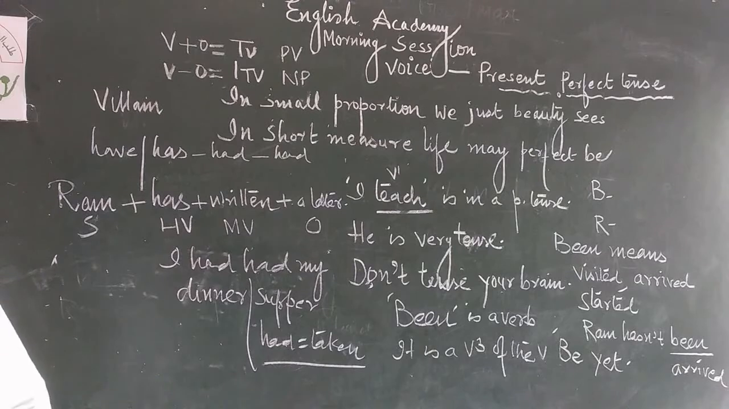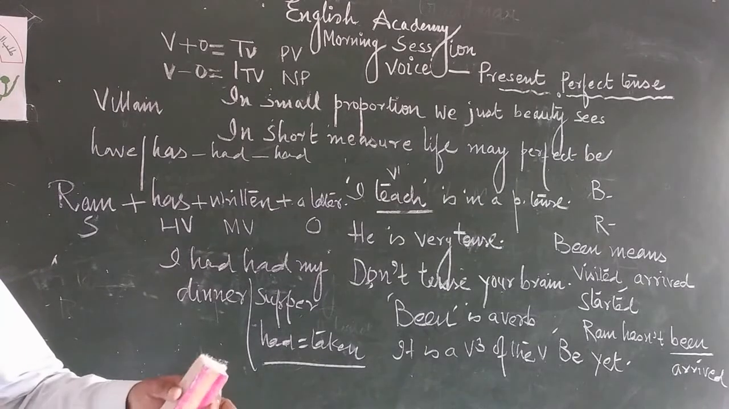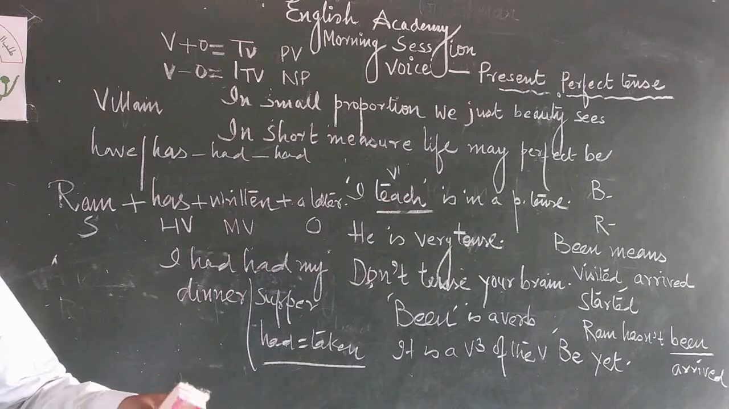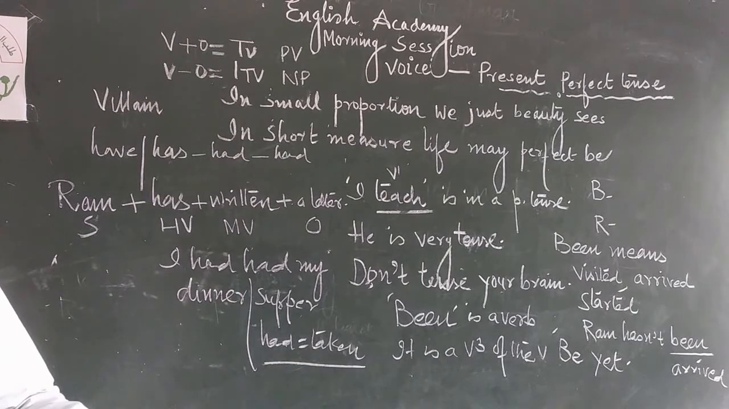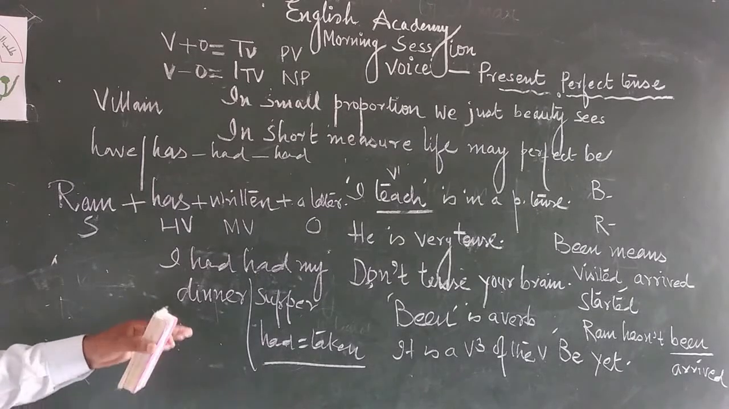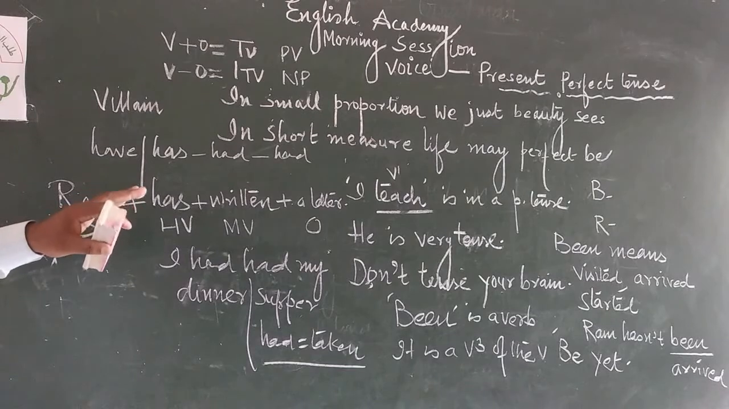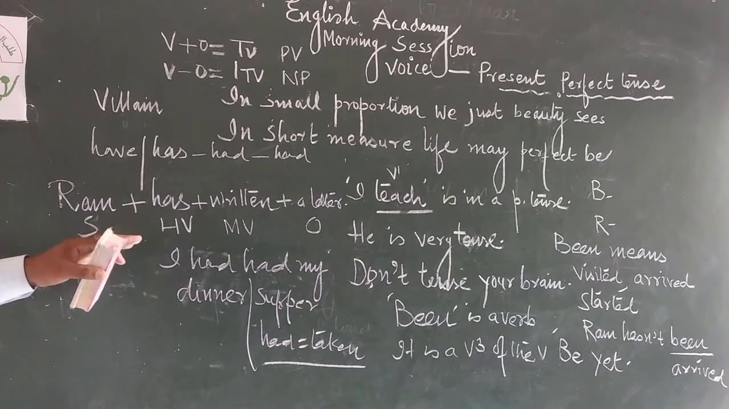Otherwise, the transformation of sentences, active into passive, passive into active, is very difficult to understand. So be active at home, try to understand the topic, and write all the difficult rules in your notebook for your memory, for your understanding, and all the teachers are always with you. I have given different examples also, different tips also.